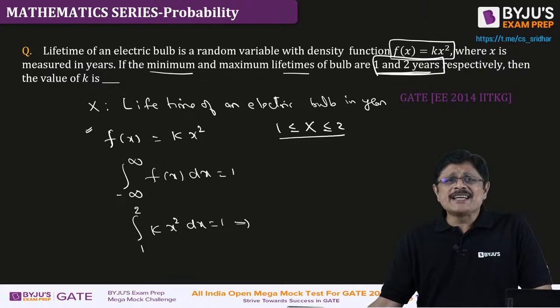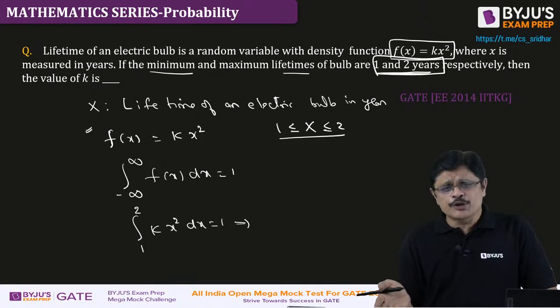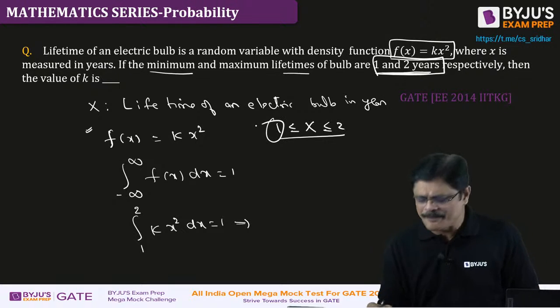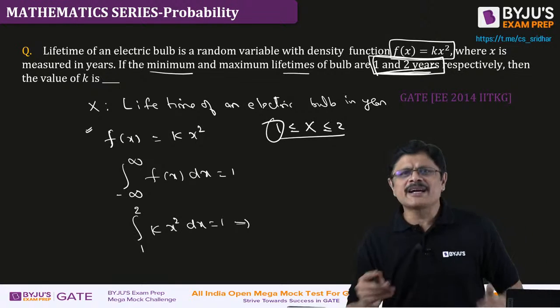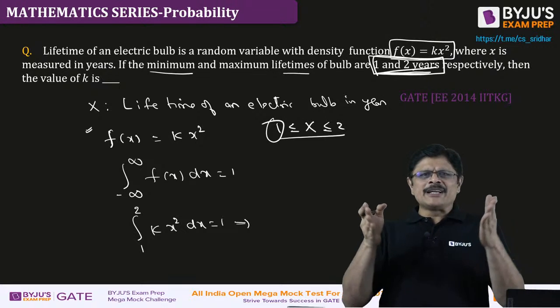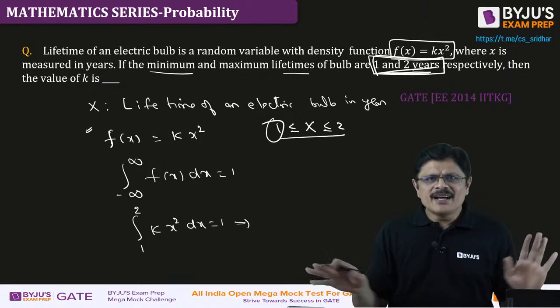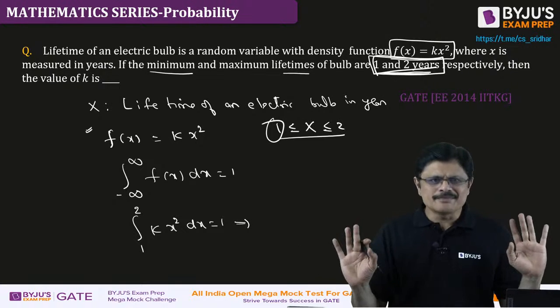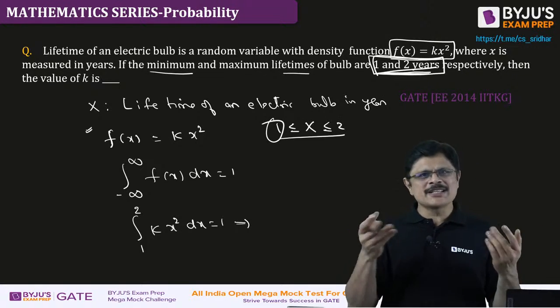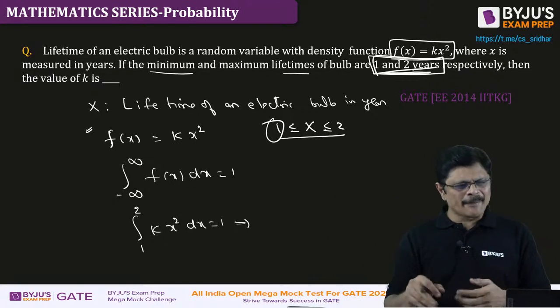That's what I am saying, sir. I am not even taking minus infinity to 0; I am taking minus infinity to plus 1 as 0. In the problem, he clearly mentioned the minimum and maximum values. The random variable takes values from 1 to 2 only. In the remaining cases, the value is not there, because it cannot be negative, so it is considered to be 0.